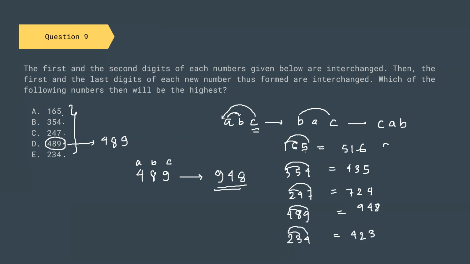So from all these options given here, 948 is our highest value.